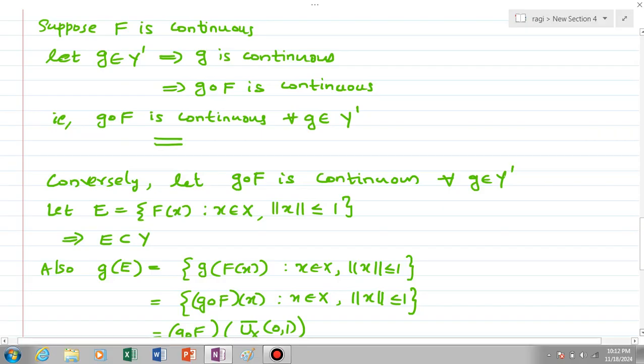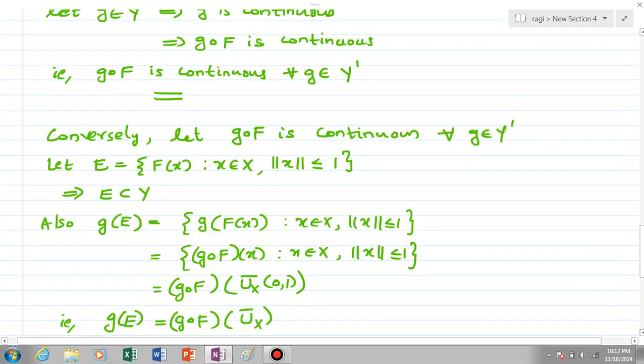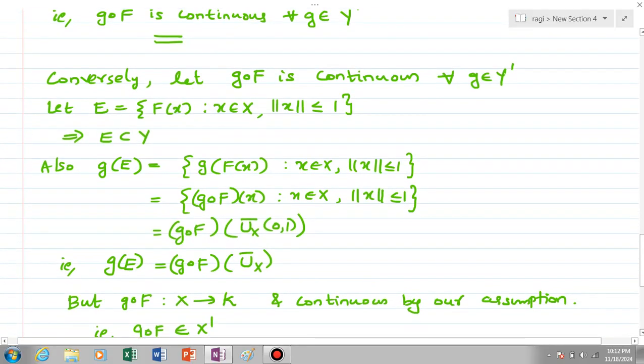Also g of E is equal to g of f of x where x element of X with norm x less than or equal to 1. That is equal to the set of all g composite f of x where x element of X with norm x less than or equal to 1. That is equal to g composite f of U_X closure of (0, 1), which is the closed ball with center 0 and radius 1 in capital X. Because the set of x in X with norm x less than or equal to 1 is simply U_X closure of (0, 1), right? So g of E is equal to g composite f of U_X closure.